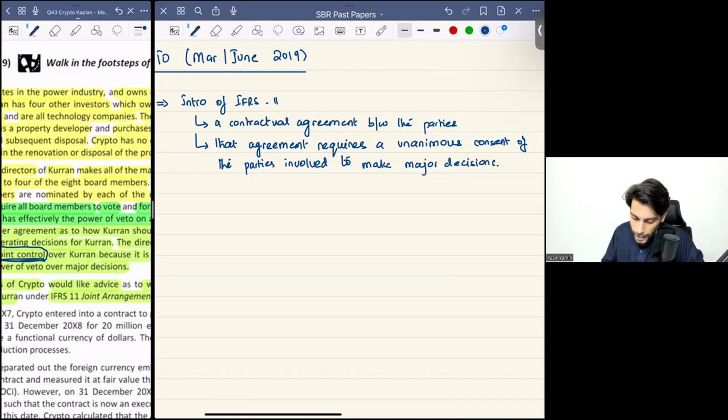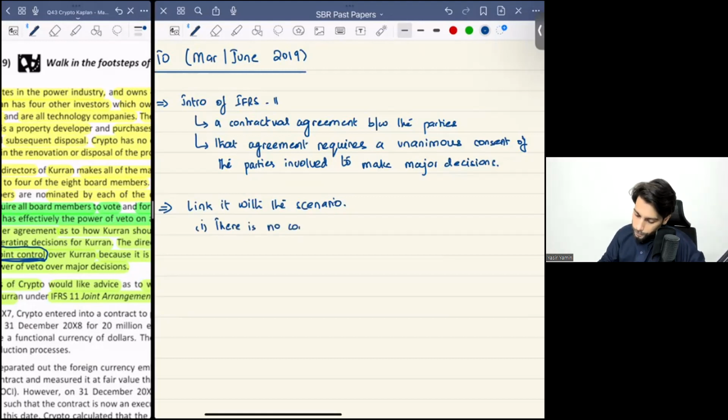Then you need to link it with the scenario. When you link it with the scenario, you have good data to prove your point. First, there is no control. Since what?